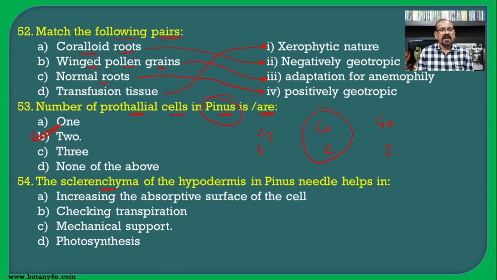The sclerenchyma of hypodermis in pinus needle helps in, if you see the structure of the pinus needle, then there is a presence of the hypodermis, which is sclerenchymatous. This sclerenchymatous tissue or the hypodermis is responsible to provide the mechanical support to the needles of the pinus, that is the foliage leaf of the pinus.